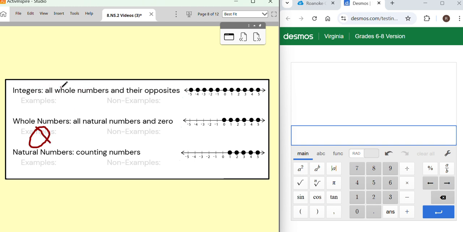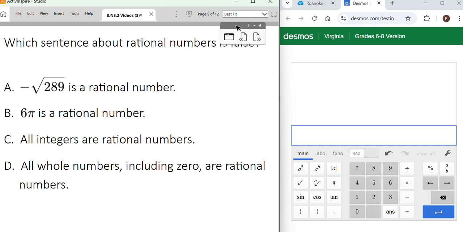Up here we have integers, which are all whole numbers, all of these, plus their opposites. -1 has 1, -2 has 2, 3 has -3. These integers are your perfect number line. So remember that when you think about integers, they are positive, they are negative, but they are perfect numbers with no decimals, and they go on a perfect number line. Okay? All right, now let's try some problems.